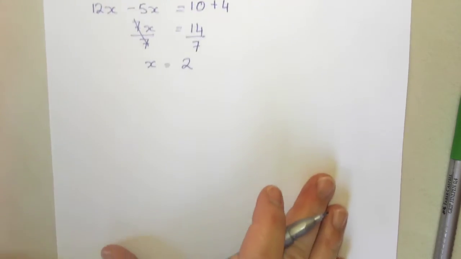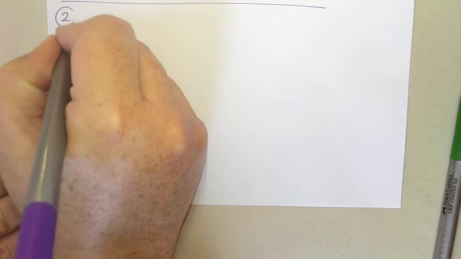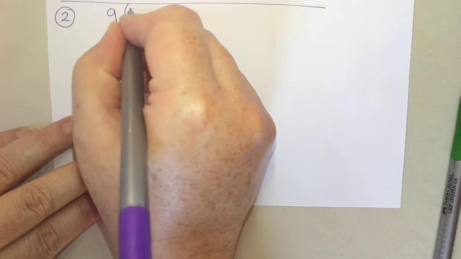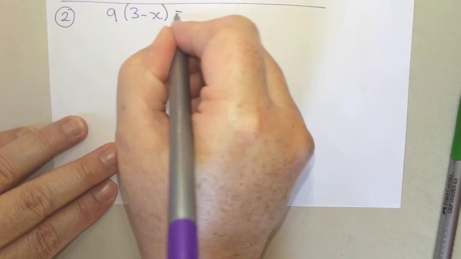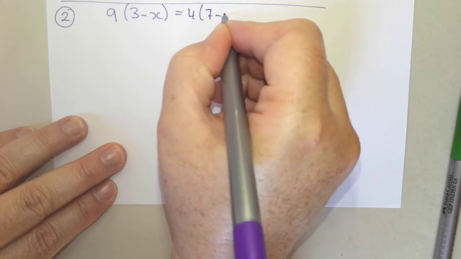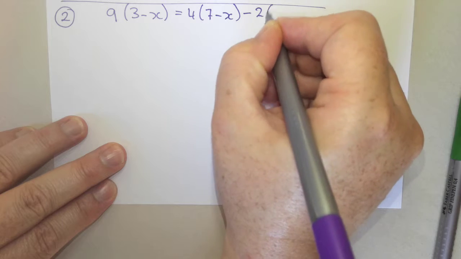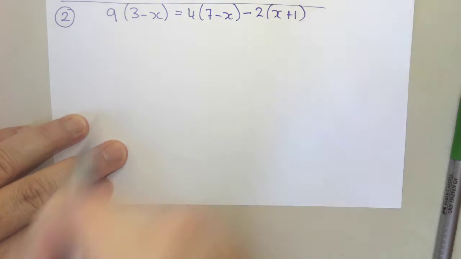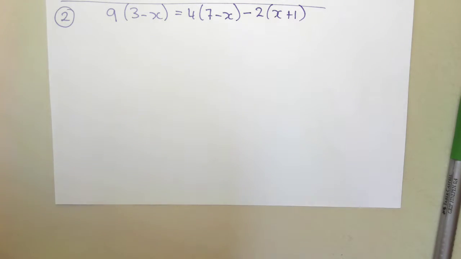Now let's have a look at a second example and go through this again. So 9 bracket 3 minus x is equal to 4 bracket 7 minus x minus 2 bracket x plus 1. Okay, so now we've got a whole bunch more brackets that we need to expand.